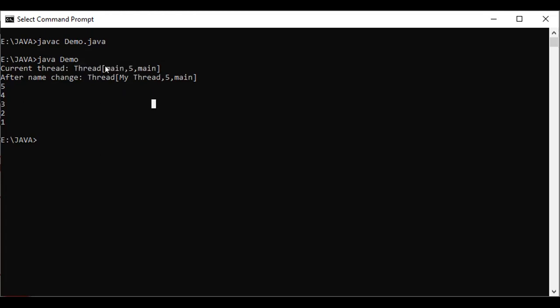The first parameter is the thread name, main. The second parameter belongs to the priority. The thread priority is 5, and the default priority value of a thread created in your program is 5. And this parameter is the group it belongs to.